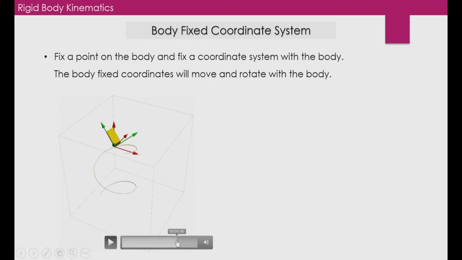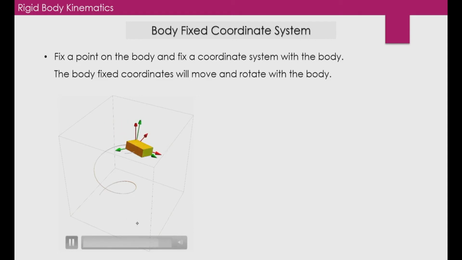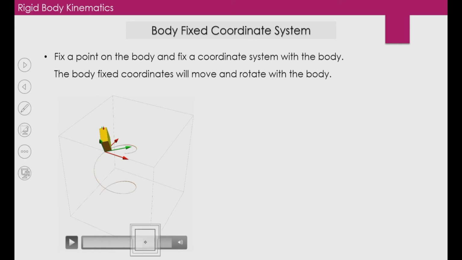Here you can see the point O, and you can see the two coordinate systems. One is a red coordinate system and one is a green coordinate system. If you look at this closely enough, the red coordinate system always maintains its orientation.